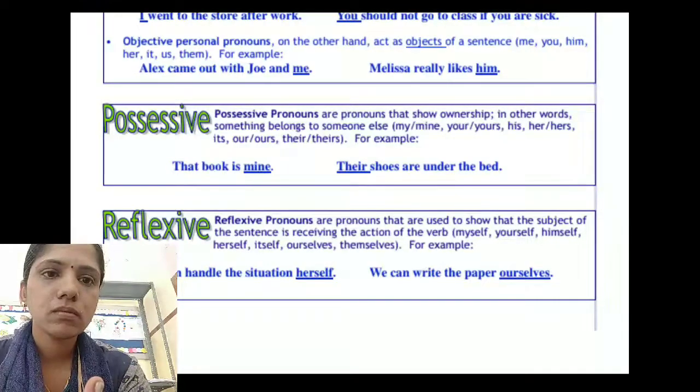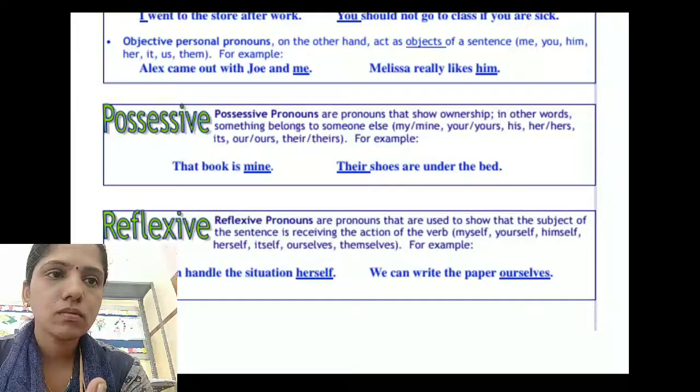Next we can see reflexive pronouns, or pronouns that are used to show that the subject of the sentence is receiving the action of the verb. For example, myself, yourself, himself, herself, itself, ourselves, themselves. Let us see the example.